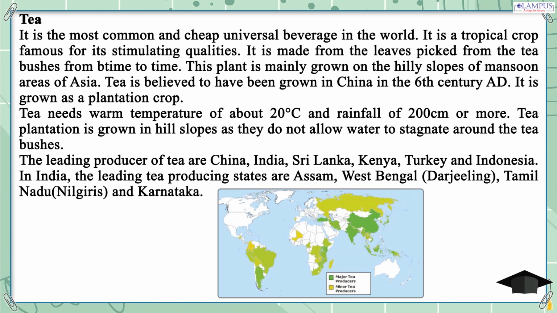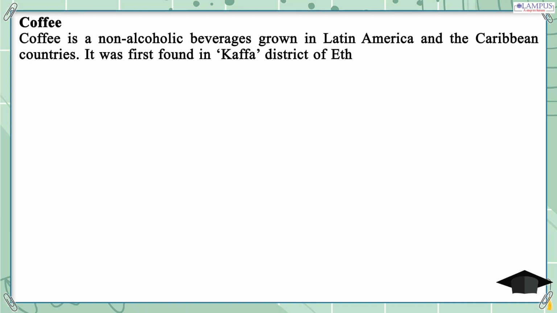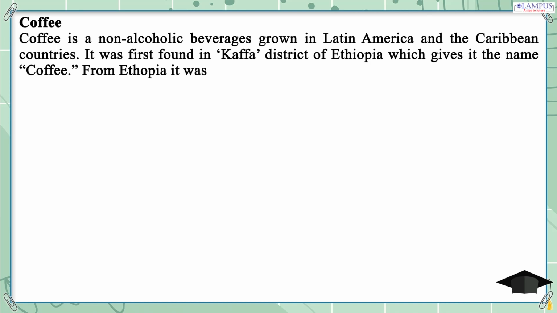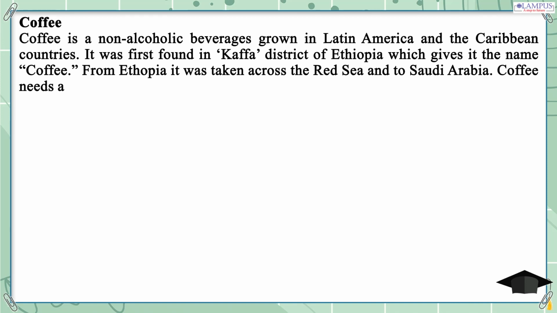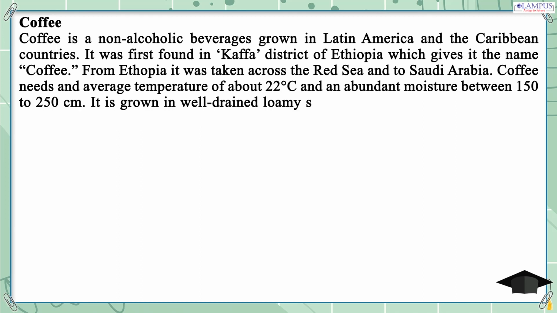Coffee. Coffee is a non-alcoholic beverage grown in Latin America and the Caribbean countries. It was first found in the Kaffa district of Ethiopia, which gives it the name coffee. From Ethiopia it was taken across the Red Sea into Saudi Arabia. Coffee needs an average temperature of about 22 degrees Celsius and abundant moisture between 150 to 250 centimeters. It is grown in well-drained loamy soil with high humus content derived from igneous rocks.